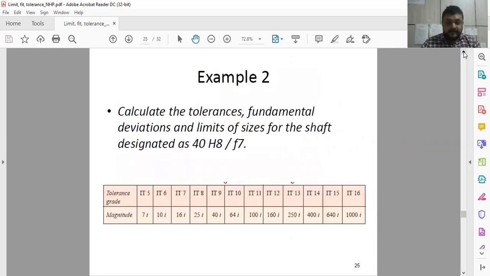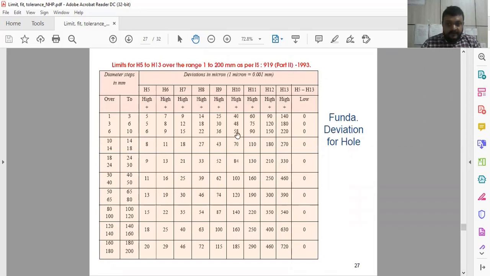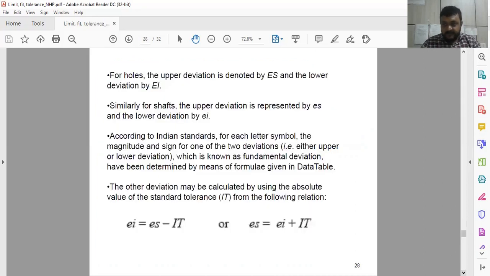Now you have to keep in mind H8 and F7. F7 is here, and for the hole, capital H. Depending upon this diameter step of 30 to 40, you take this one, which is deviation 25. So this is the way you can read the design data table.